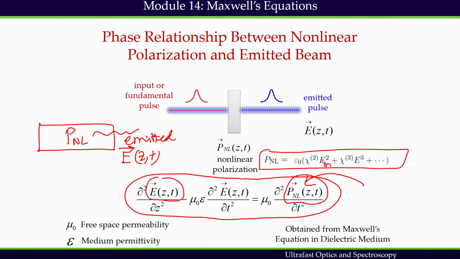So, there are 3 effects going on simultaneously. This is the input beam, the fundamental beam. The input beam is creating nonlinear polarization. In turn, nonlinear polarization is creating a new field which is called the emitted beam. This E field is the emitted field, that is related to nonlinear polarization, and the input beam is creating the nonlinear polarization. So, these are the 2 important effects we should remember, and we have gone over these details in module 3.